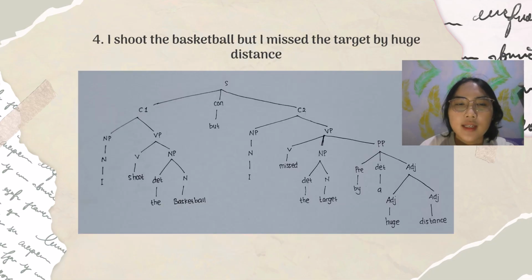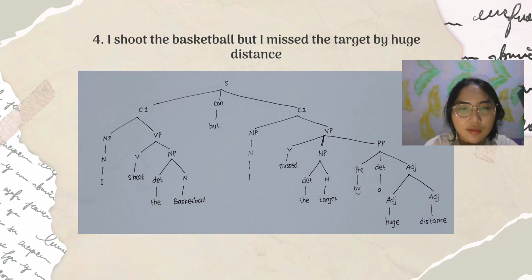And number 4 is: I shoot the basketball but I missed the target by a huge distance. This is a compound sentence because both clauses can stand alone, connected with the word but. The first clause is I shoot the basketball. The first clause is divided into two, NP and VP.